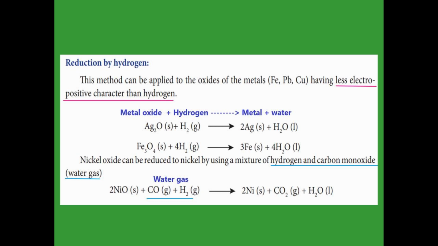The next one, nickel oxide. The nickel oxide is reduced to nickel with the help of hydrogen and carbon monoxide. The mixture of hydrogen and carbon monoxide is called water gas. See the example. The nickel oxide, when it is reacted with the carbon monoxide and hydrogen, the carbon monoxide takes away the oxygen so that it becomes carbon dioxide. The same way hydrogen also reacts with the oxygen, it gives water.